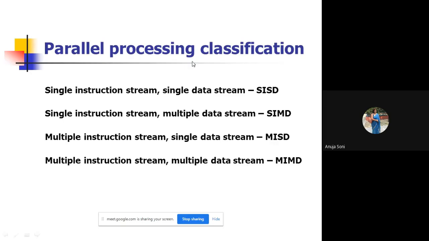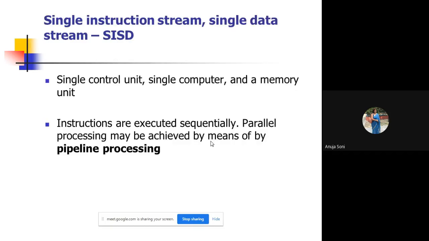Different classifications of parallel processing are given. It can be classified into 4 parts. Single instruction stream, single data stream, is one category. Another category is single instruction stream, multiple data stream, meaning one instruction is there and it may work over multiple data. Then multiple instruction stream, single data stream, where multiple instructions or programs may work on a single data. And multiple instruction stream, multiple data stream, where multiple instructions may work on multiple data at the same time. Simple definitions are given regarding all these classifications.